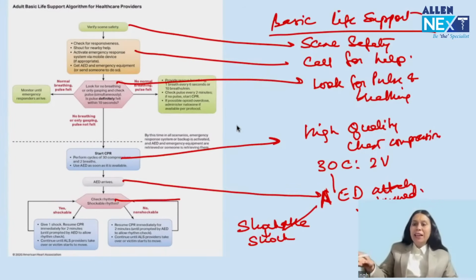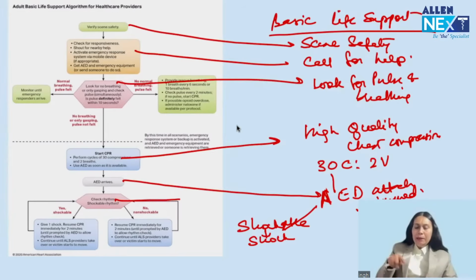What are the points for high quality chest compression? Push hard, that is at least 5 centimeters. Push fast, 100 to 120 compressions per minute. Allow complete recoil. Minimum interruption in chest compression and just adequate ventilation. These are the 5 points for high quality chest compression. Got my point? So remember this, high quality chest compression.